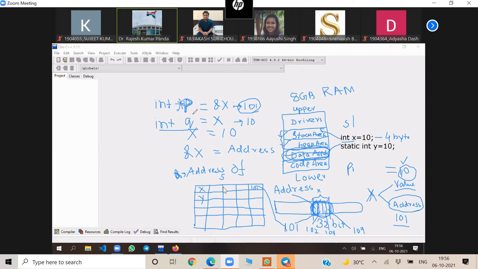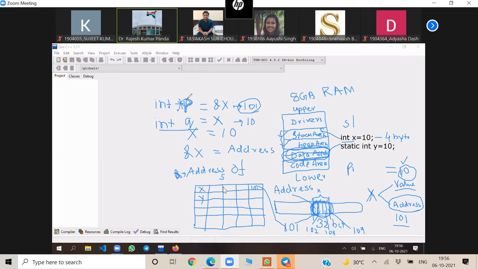So it is a variable like X. Okay, we can say that. So pointer is a variable we store the address of a memory location. That location may be the location of a variable, the location of a function, the location of an array, the location of a structure, can be anything. The location of an object, if it is C++.